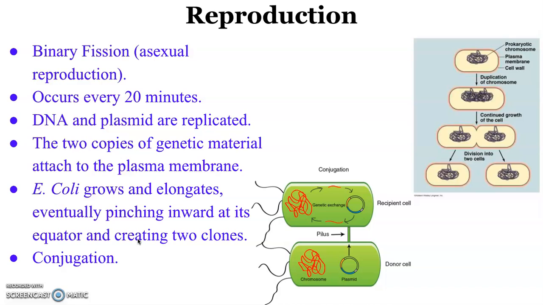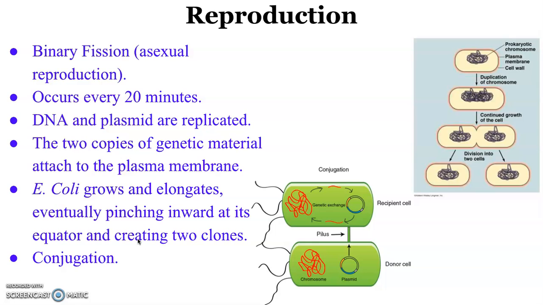So now, how does E. coli reproduce? As all other prokaryotes, E. coli reproduces asexually through a process called binary fission. After DNA replication, which also includes the replication of the plasmid, and which occurs in a similar way as in eukaryotes, each of the two copies of genetic material move to opposite ends of E. coli and attach to the plasma membrane. Then, E. coli continues to grow and elongates, eventually pinching itself inward at its equator and producing two clones.